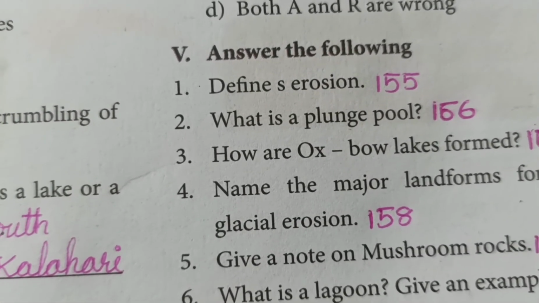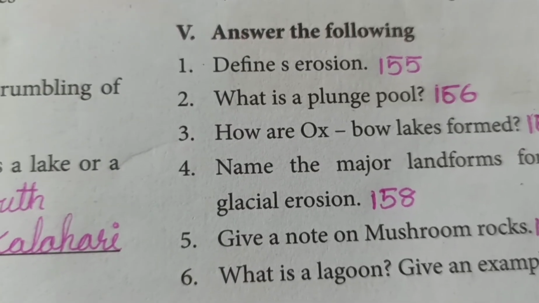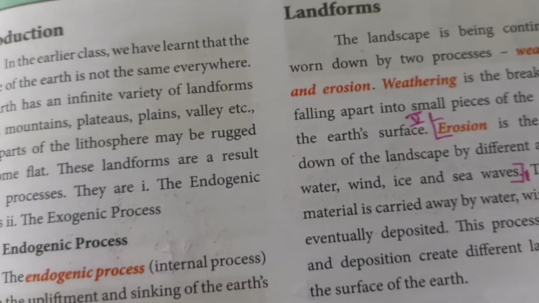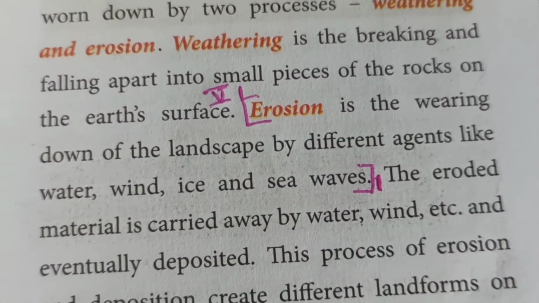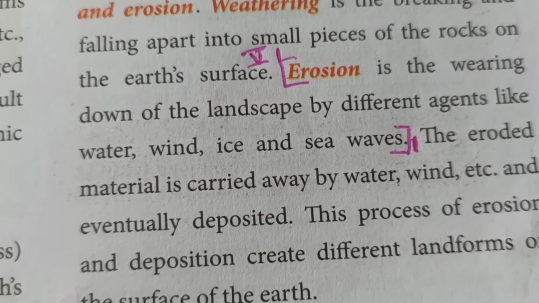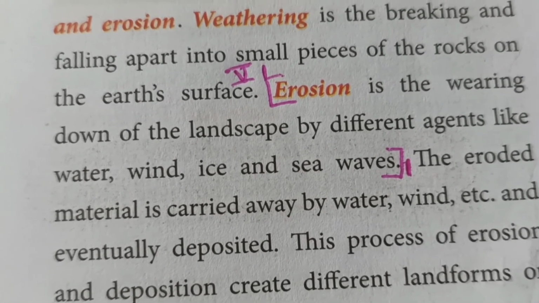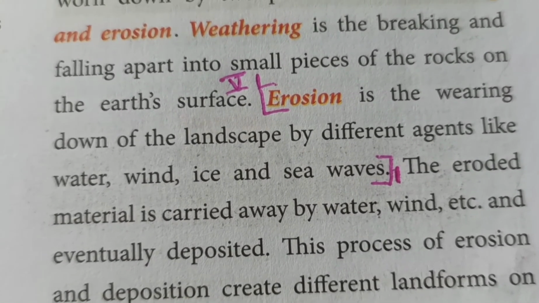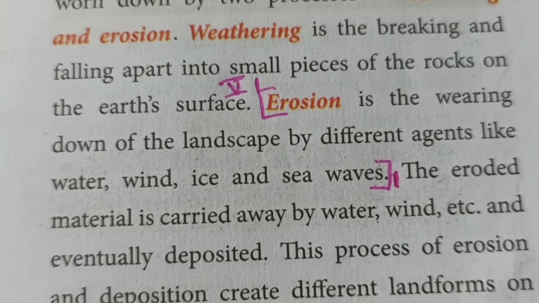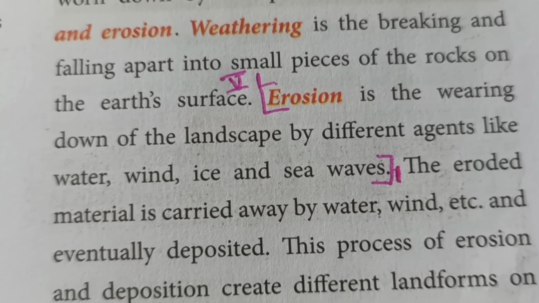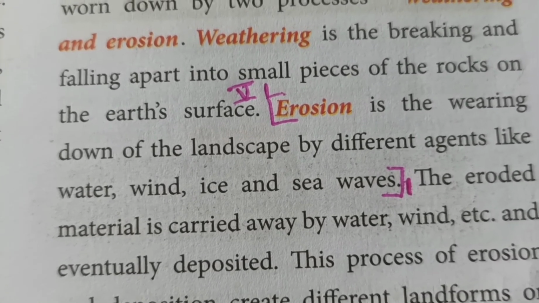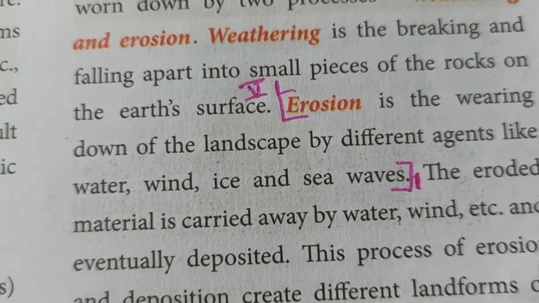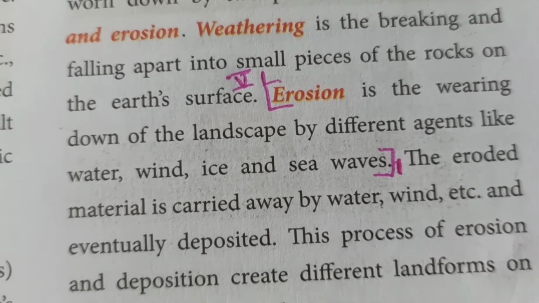Answer the following. Define erosion. Answer is in page number 155. You can see here under the landforms. Erosion is the wearing down of the landscape by different agents like water, wind, ice and sea waves. These agents, that is water, wind, ice and sea waves, they move over the earth and they remove some parts of the earth like in the form of sand particles and stones, and we call that as erosion.